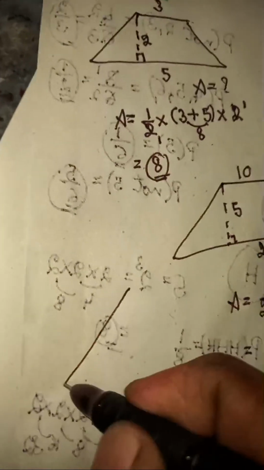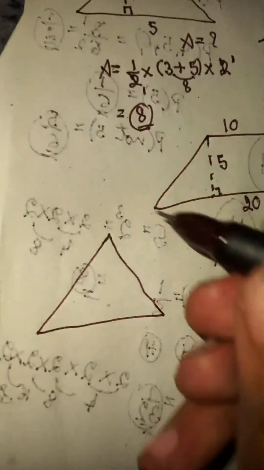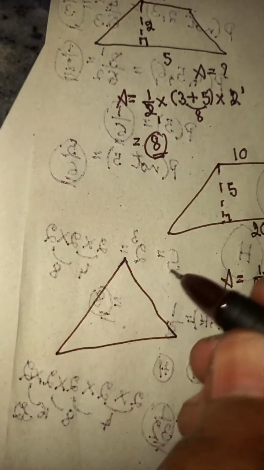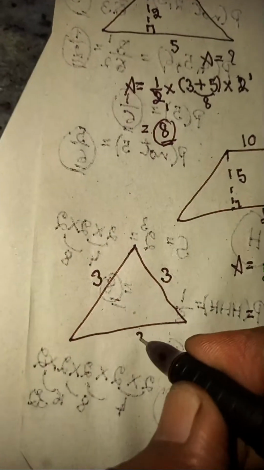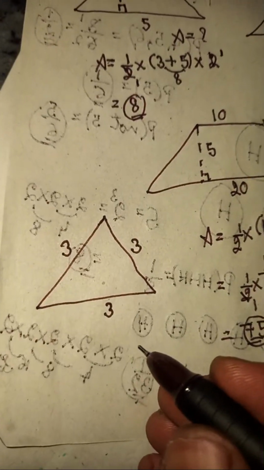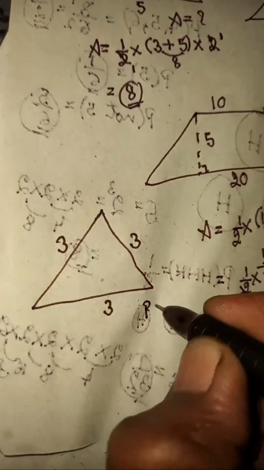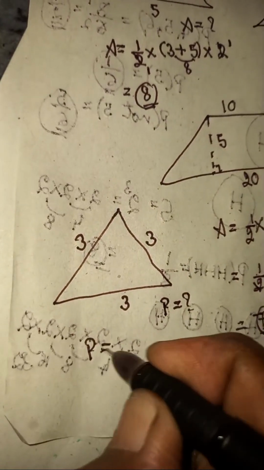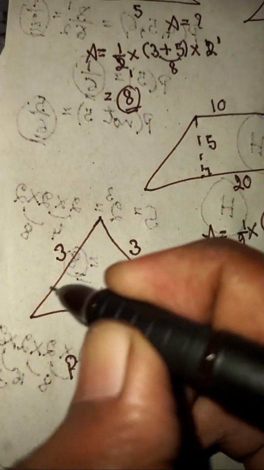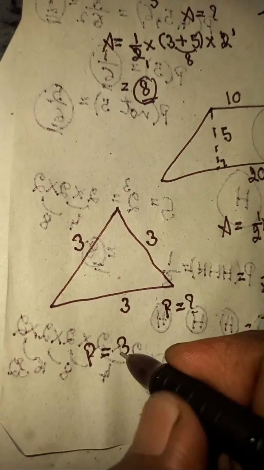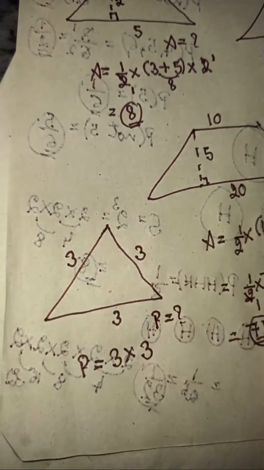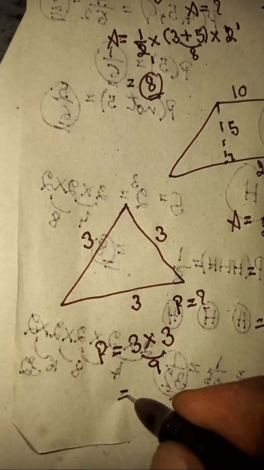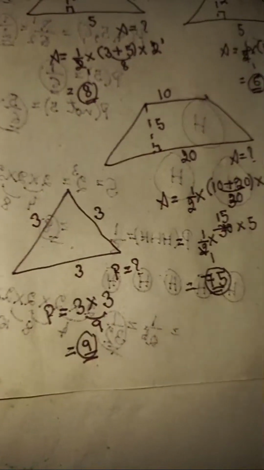Let's take the final one. Here I'm going to tell about the equilateral triangle. Equilateral triangle means all sides have the same length. Here also side is 3, here also side is 3, and here also side is going to be 3. They ask about the perimeter first. Perimeter means the boundary length. You must sum all sides. Here it is an equilateral triangle, so 3 times the side length. All 3 sides are the same. 3 times 3 is 9. So it's going to become 9 units.